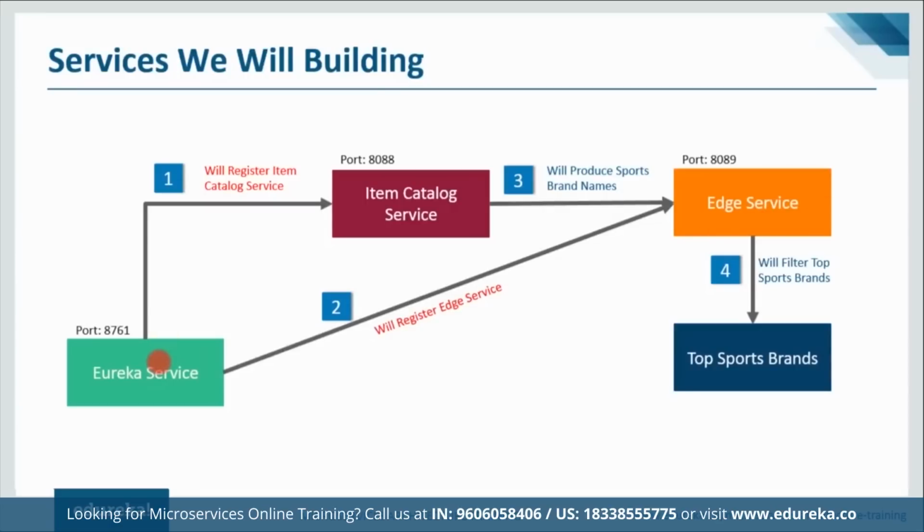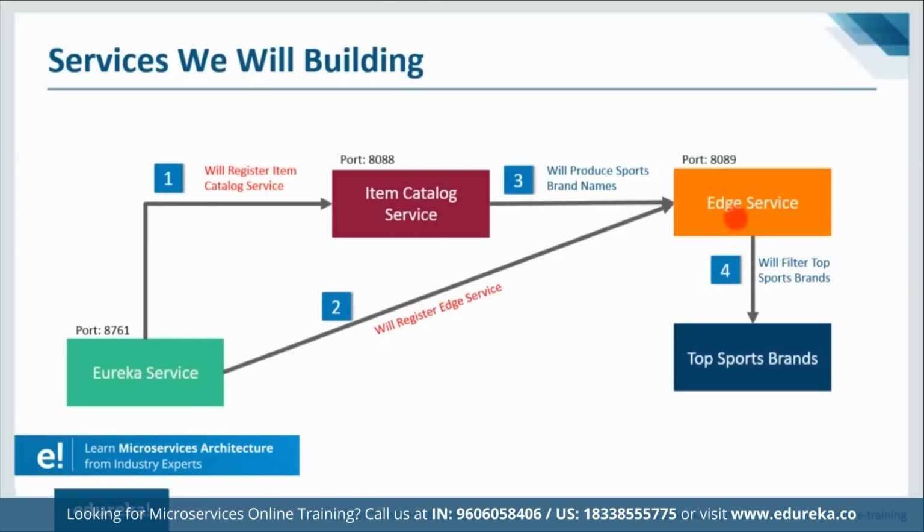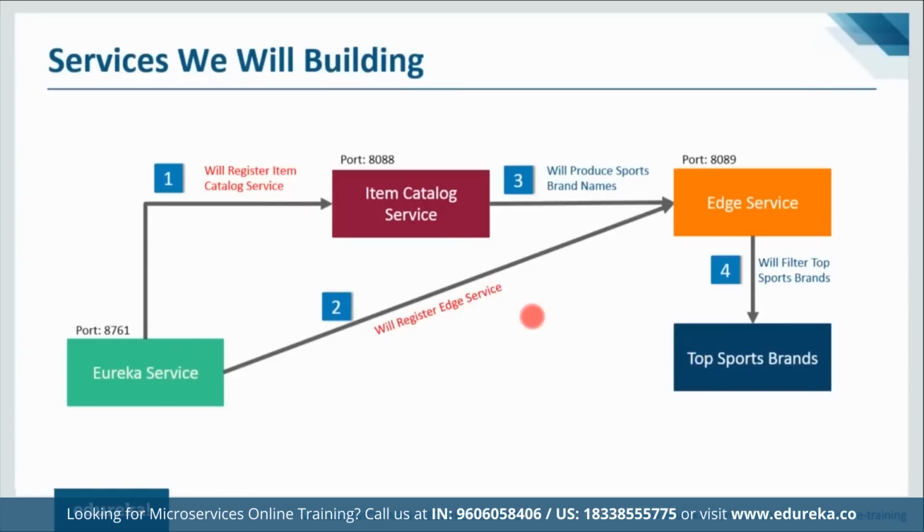So we have a Eureka service, which is owned by Netflix, and this is basically a registry service. We have the other microservices registered in this service. The item catalog service will have the sports brands. Then the edge service will filter only the top sports brands. This is how the architecture of our Spring Boot application is.